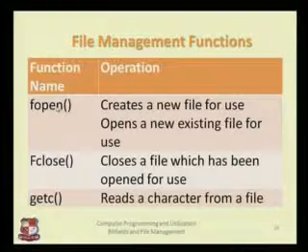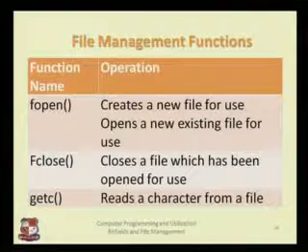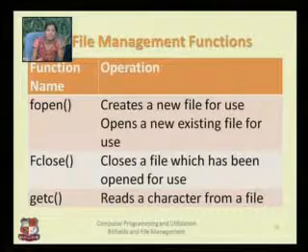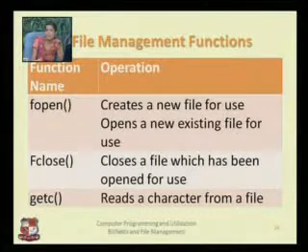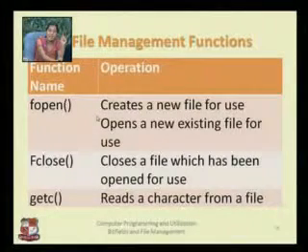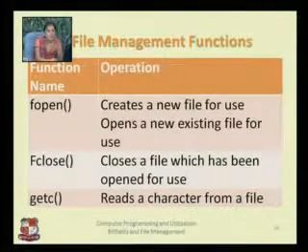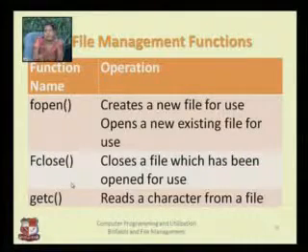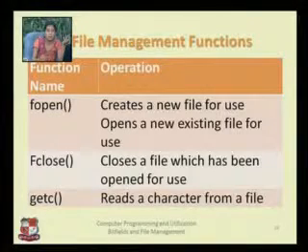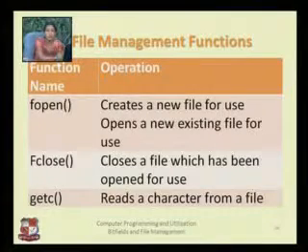The first one is fopen. This is the fopen function. It opens the file which is already there. If you have already stored some file, you can directly use that file. If that file is not created, it automatically creates a new file for you. So whenever you are using fopen, it creates a new file if it is not existing. If it is existing, it opens the existing file. The second is fclose. Once you have used that file, after manipulating the data, you can close that particular file. For that you are using fclose. Here f is small, so you need to use fclose.